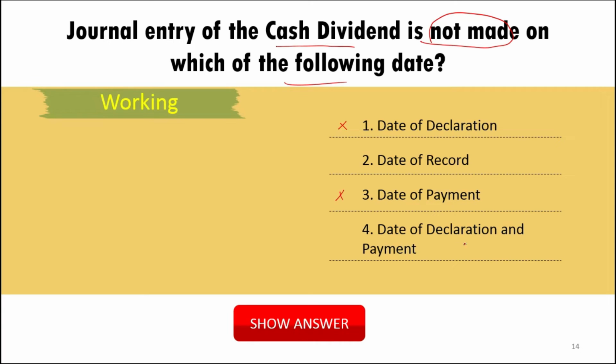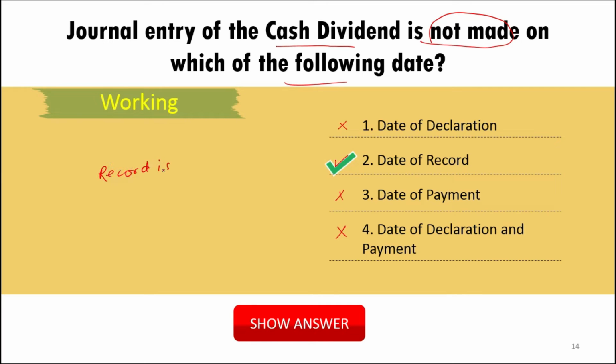The date of declaration and date of payment, we have already established from option 1 and option 3 that we have to make a journal entry. So this will not be the correct option. The correct option will be the date of record. We don't make any journal entry on the date of record. I will clarify that the date of record is a date on which the record is checked.